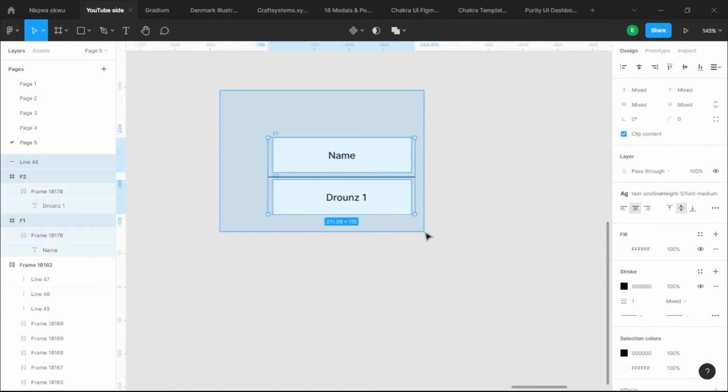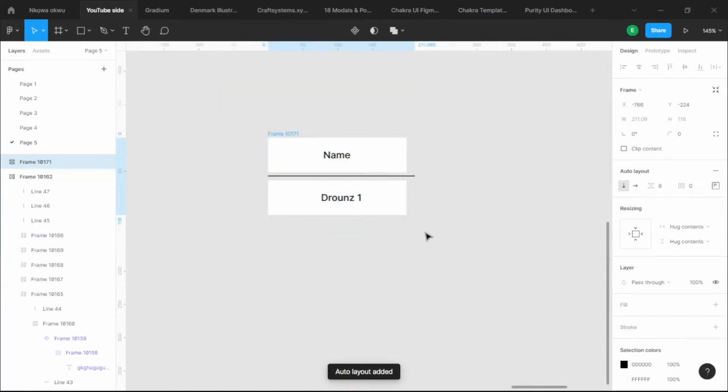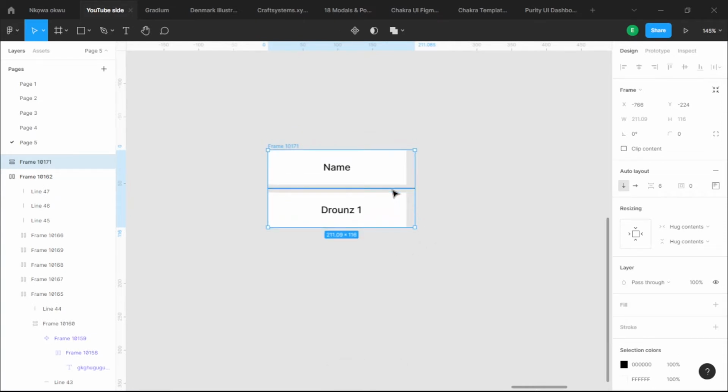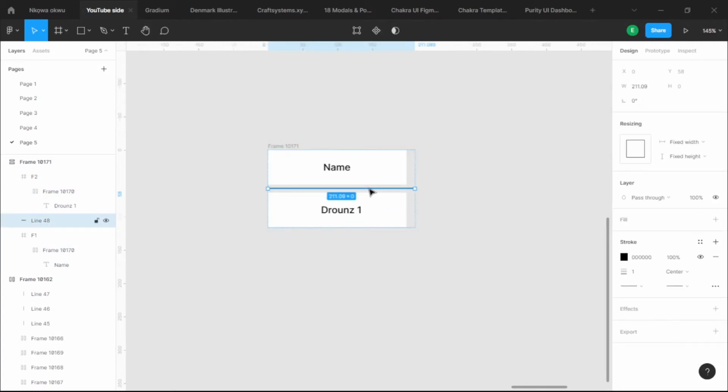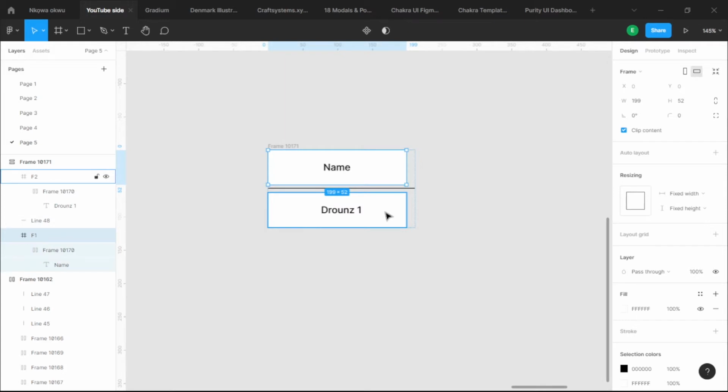I will highlight both of them and hit Shift A on my keyboard to make it an auto layout. Moving forward, you see that the auto layout is longer than the line itself, or the line is shorter than the frame here, and also the same thing here.